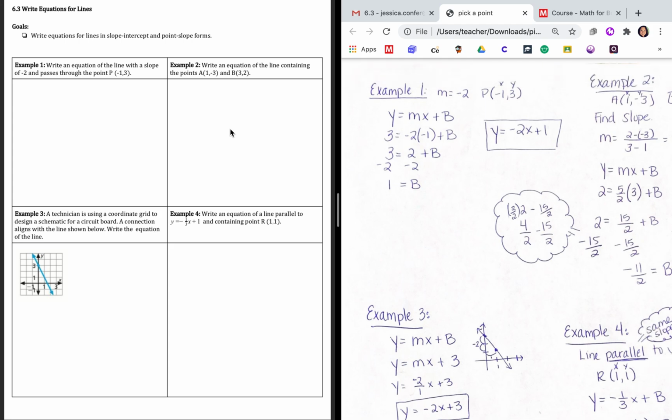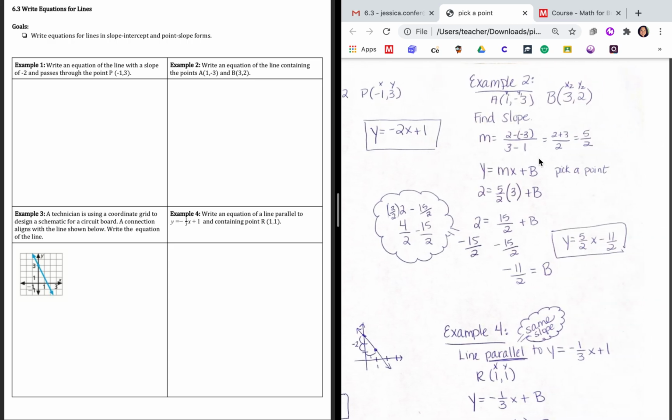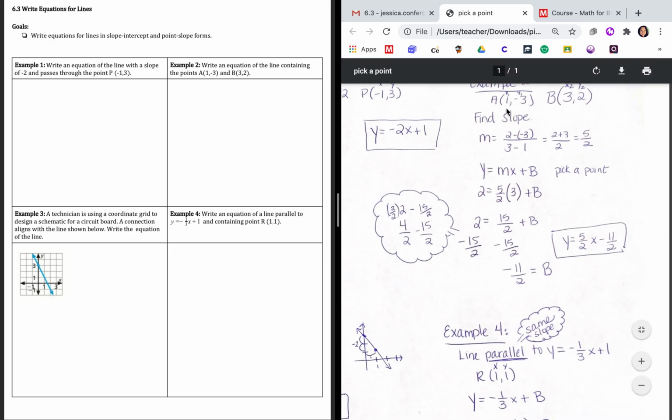All right, example number 2. We want to write an equation of a line containing the points A (1, -3) and B (3, 2). So start by labeling your points, x1, y1, x2, y2, and we first have to find the slope between those 2 points.